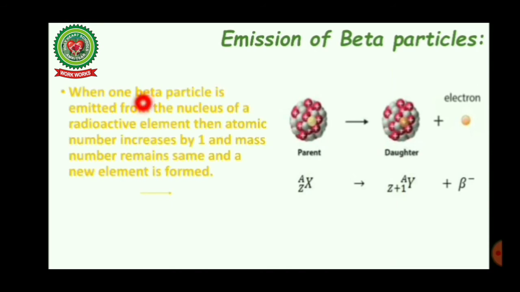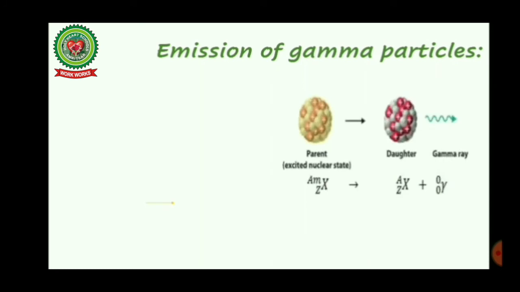When one beta particle is emitted from the nucleus of a radioactive element, the mass number remains the same and a new element is formed. You can see the example here. Carbon 14-6, when one beta particle is emitted, forms a new element, nitrogen 14-7, as its atomic number is increased by 1.